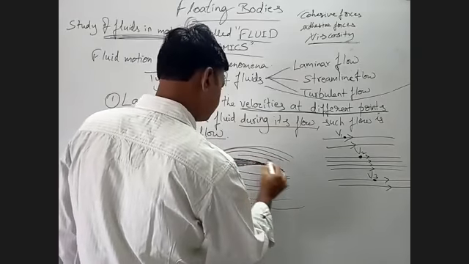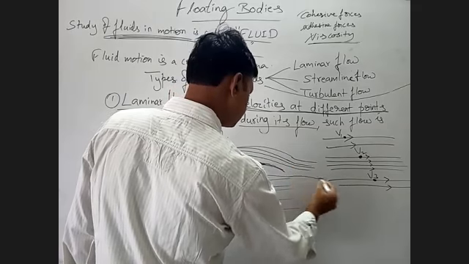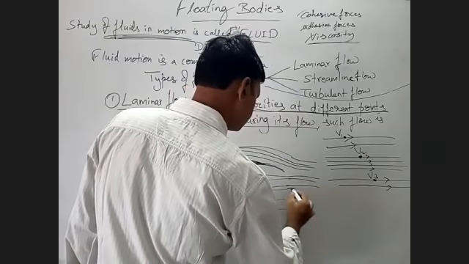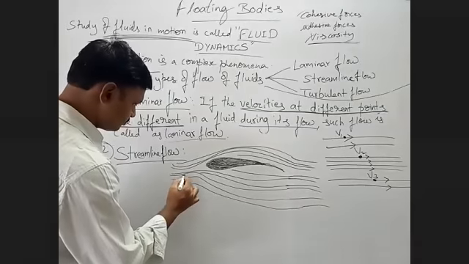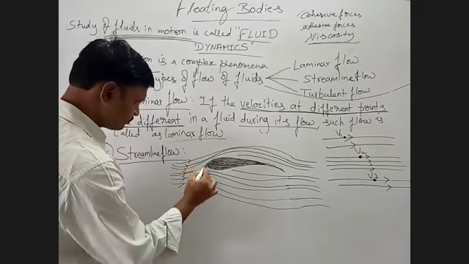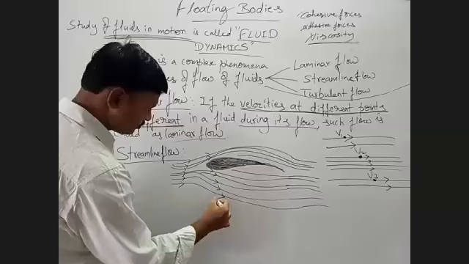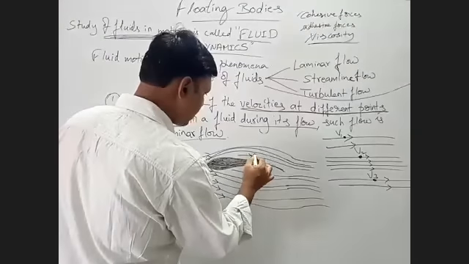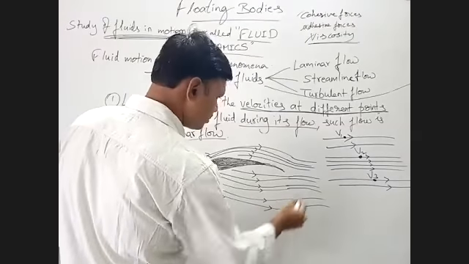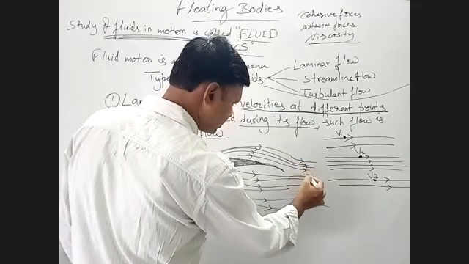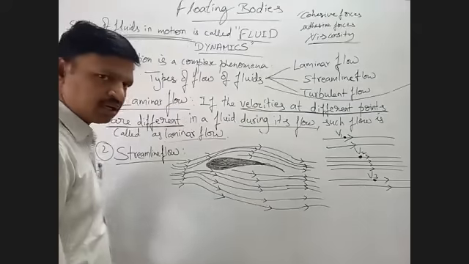Now if I have to speak about the direction of velocity at different points, how will I get that direction? That is nothing but the tangent.